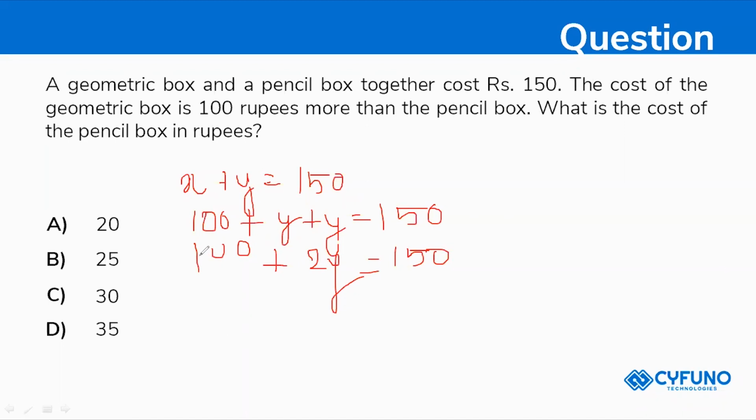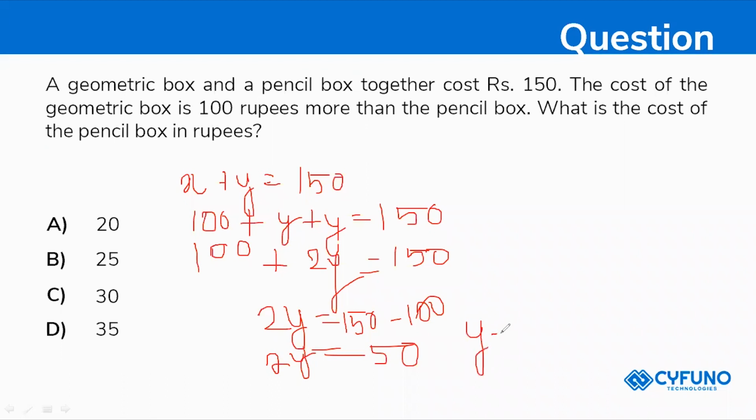Now I'm moving this 100 to the other side, plus 100 moving that side becomes minus 100, right? So 2y is equal to 150 minus 100, which is 50. So 2y is equal to 50. So y is equal to 50 divided by 2, which means your answer will be 25. So your answer is 25.